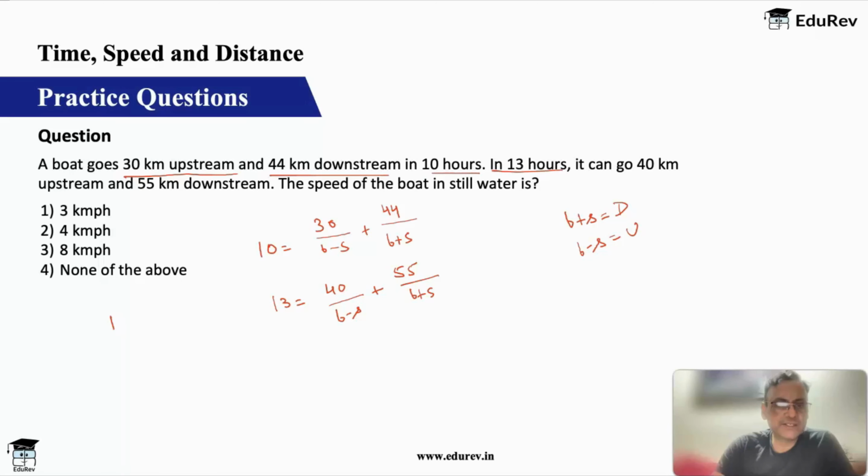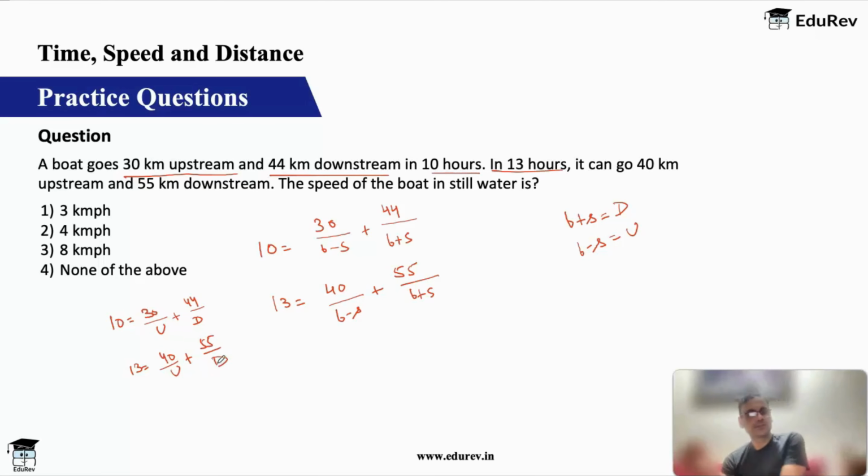So I have 10 is equal to 30 upon u plus 44 upon d, and 13 is equal to 40 upon u plus 55 upon d. Okay, one of these I want to get cancelled, so let's say I multiply the first one with 4 and the second one with 3. So what do I get?